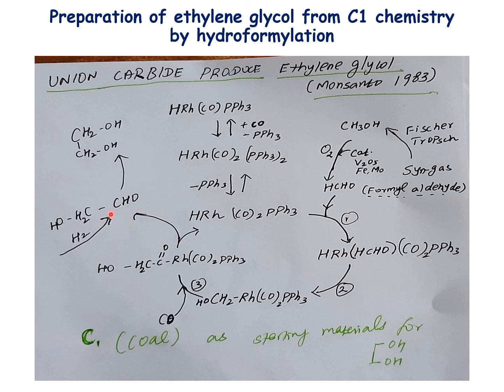a formyl ethylene glycol intermediate will form. In the presence of hydrogen, this forms ethylene glycol. So this is one of the most important hydroformylation processes using C1 chemistry. These are some of the important aspects of hydroformylation catalysts. So herewith we stop the hydroformylation process.